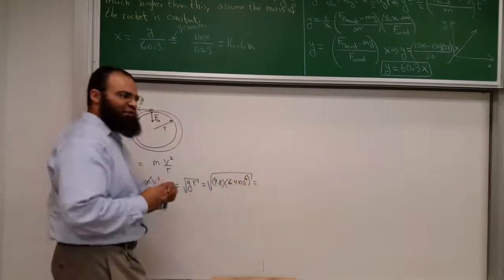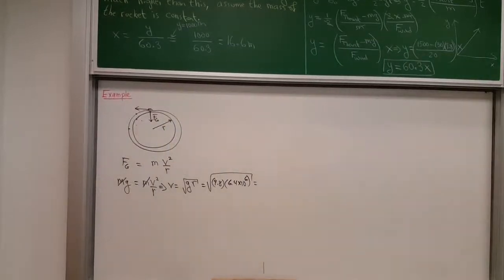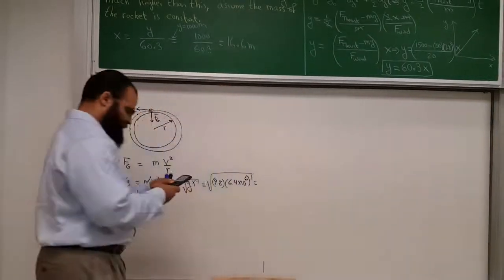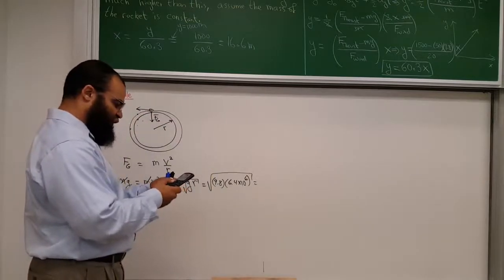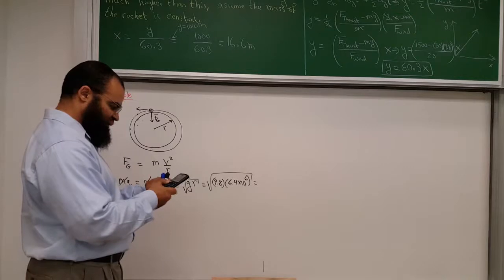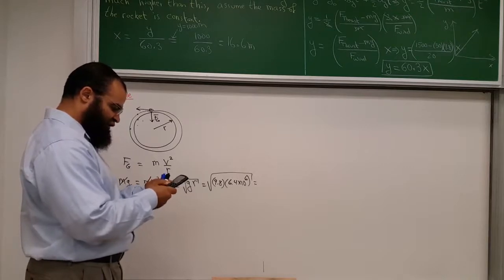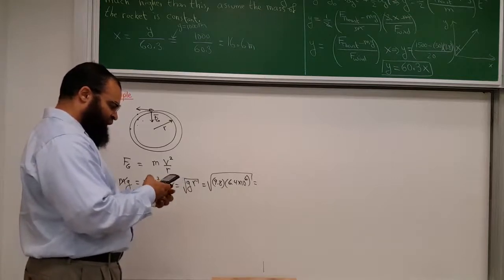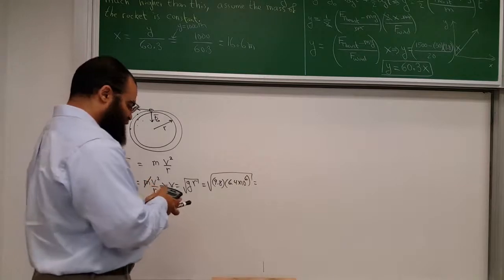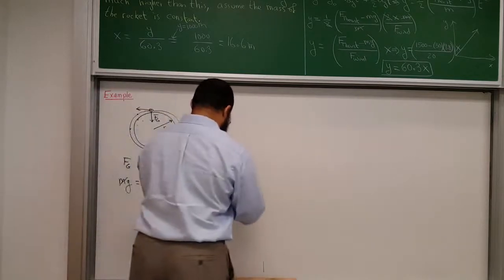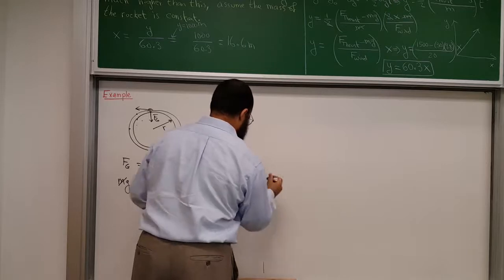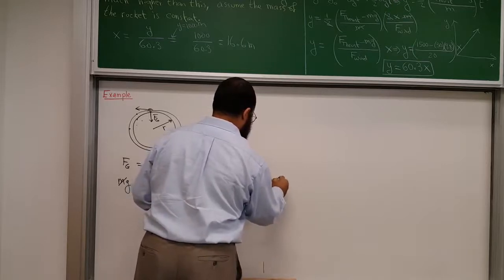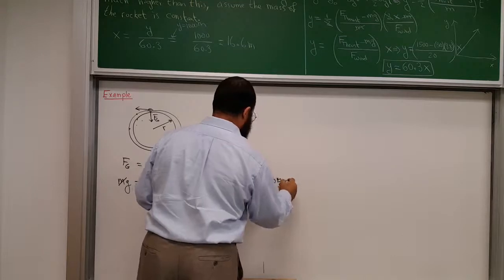What would the speed be? So let me get my calculator here. Just to get an approximation: 9.8 times 6.4 approximately times 10 to the 6th power. Oops, 10 to the 6th, not second. Let me take the square root. And I get about 7,900 meters per second. Just write it down: 7,900 meters per second.